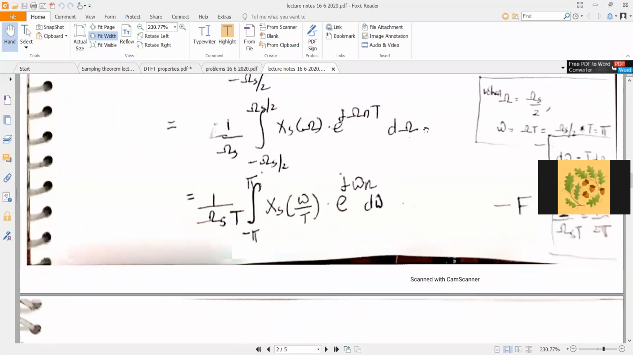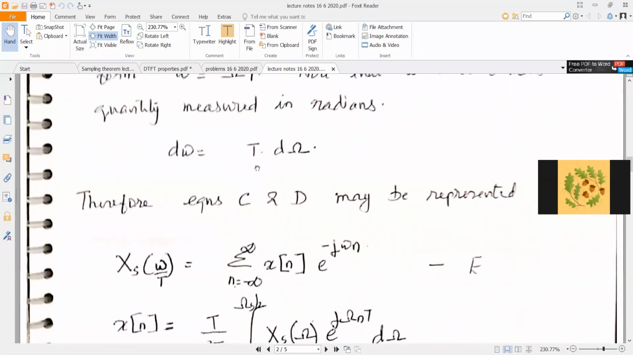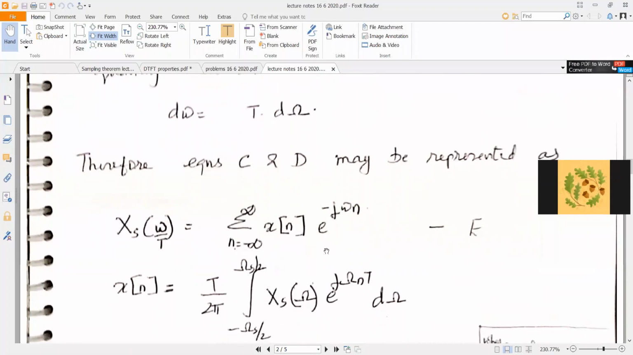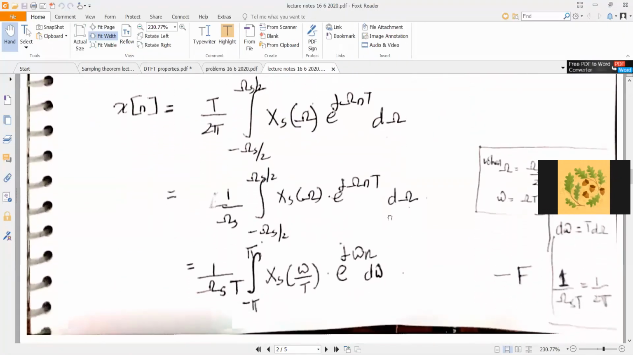So first of all, you observe that d small omega is equal to T times d capital omega. So d capital omega can be represented as d omega by T. I will take that T outside, so 1 by omega s into T. And now this becomes X of omega by T. This term becomes e raised to j, and omega times T can be represented as small omega. So you have this n term here, and then you have d omega.